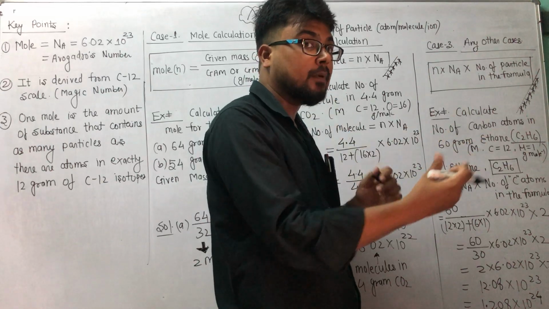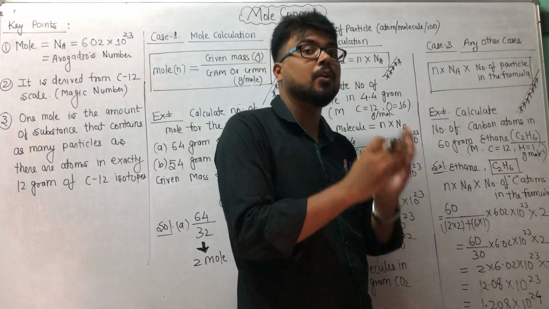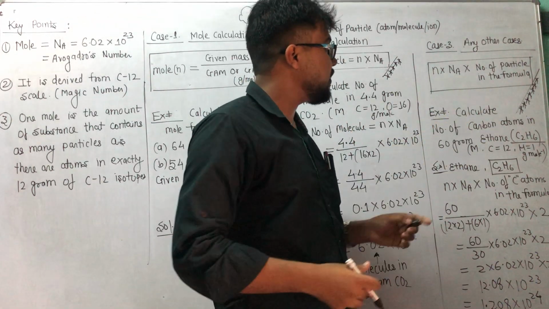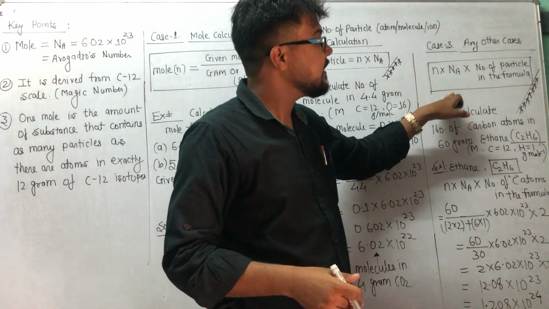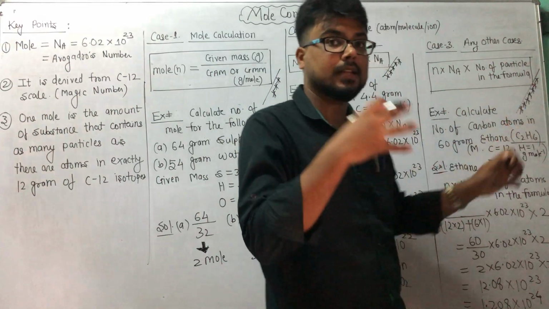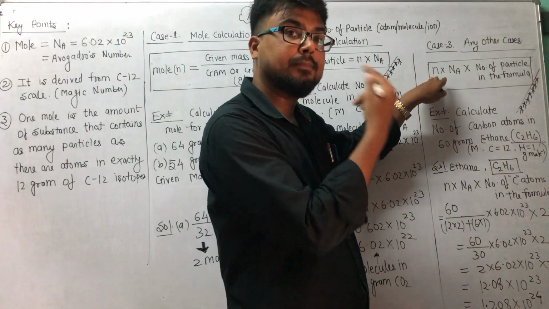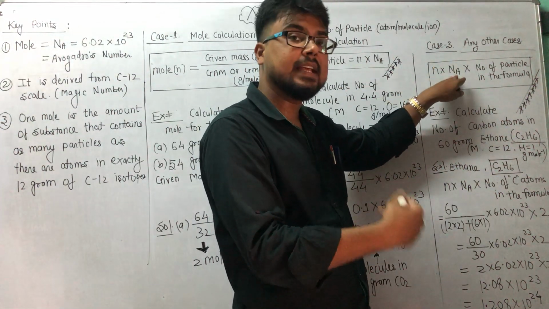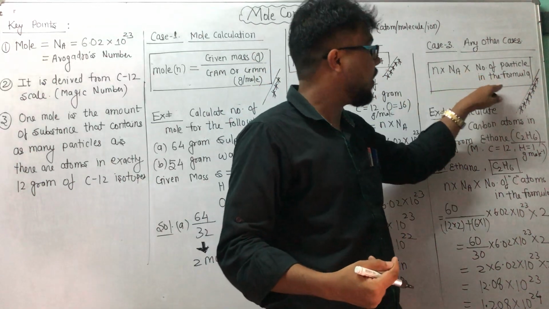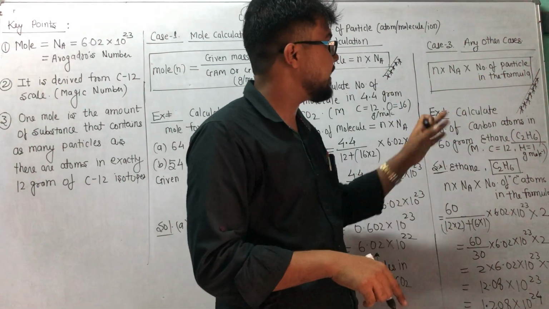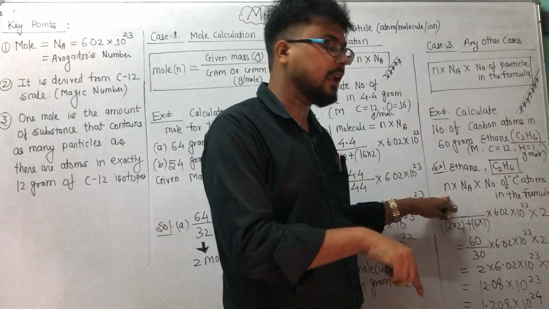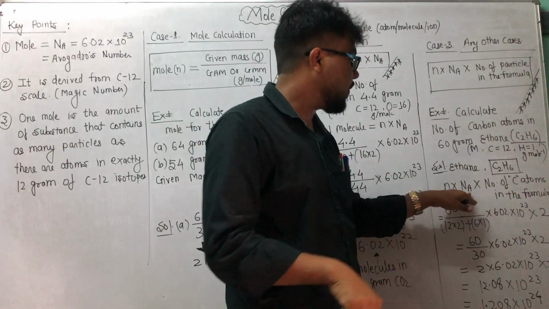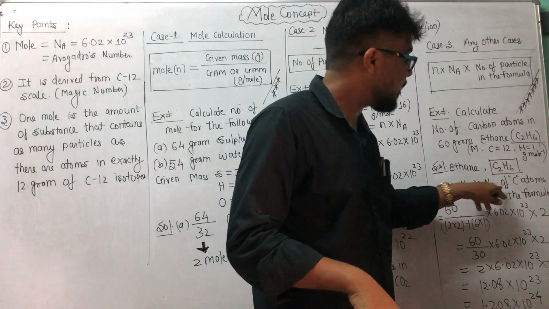So in such type of cases we will do more practice in our next video classes. Okay, but we can try this as a 7-star formula or third Guru Mantra. N is the first case, Na the second case, and number of particles in the formula is the third case. So it is very easy. Number 1, n you can find, number 2, Na you know. Okay, and number 3, number of carbon.